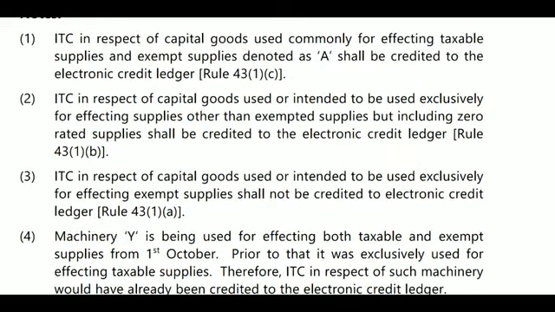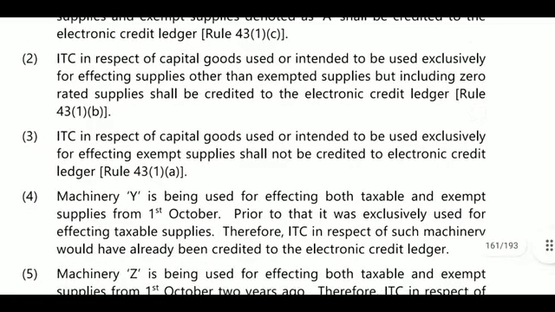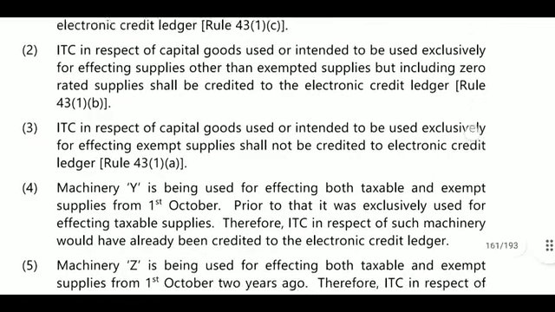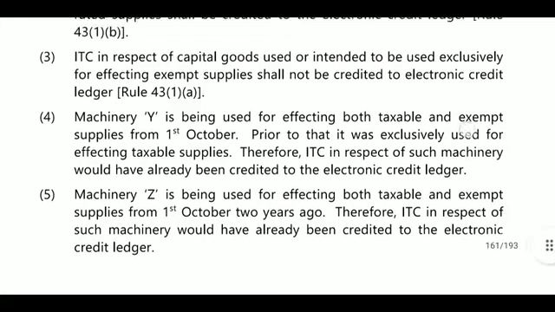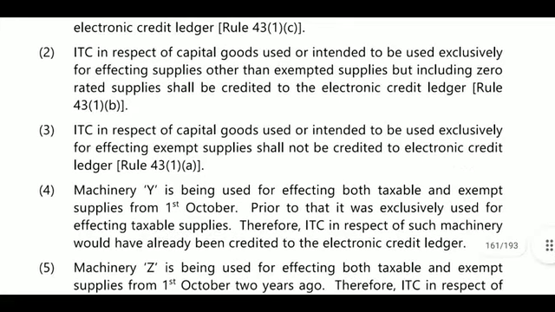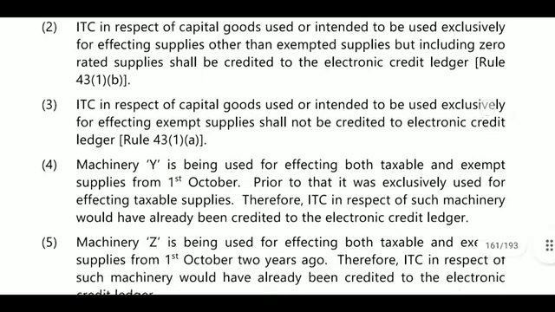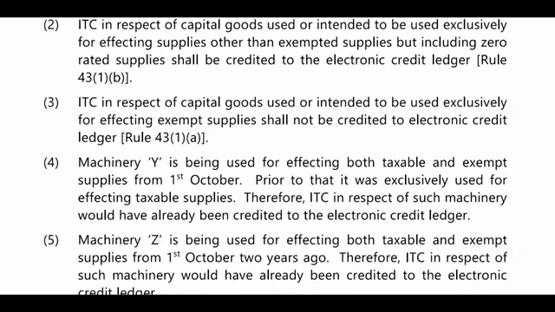ITC in respect of capital goods used commonly for effecting taxable supplies and exempted supplies, denoted as A above, shall be credited to the electronic credit ledger, as per Rule 43(1)(c). Next, ITC in respect of capital goods used or intended to be used exclusively for effecting supplies other than exempted supplies, but including zero rated supplies, shall be credited to the electronic credit ledger. ITC in respect of capital goods used or intended to be used exclusively for effecting exempted supplies shall not be credited to the electronic credit ledger.